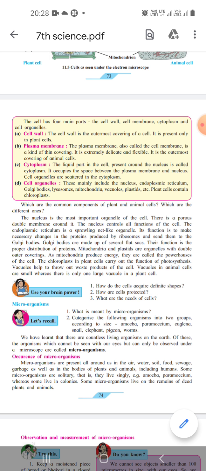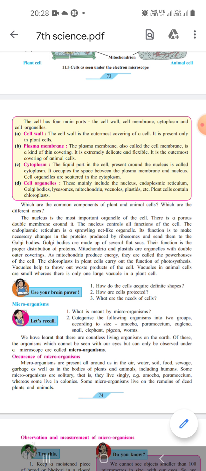Now we are going to start learning the next topic of lesson number 11, microorganisms. What is meant by microorganisms? Already we know they are the smallest, minute particles which are present everywhere. They are present in water, in soil, in animal bodies, and also in our body.